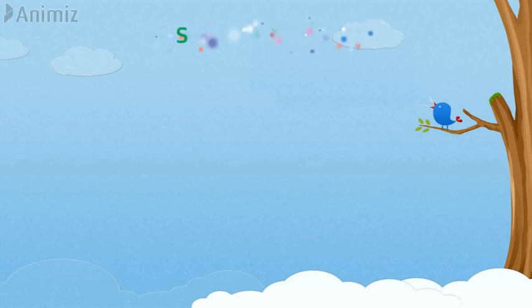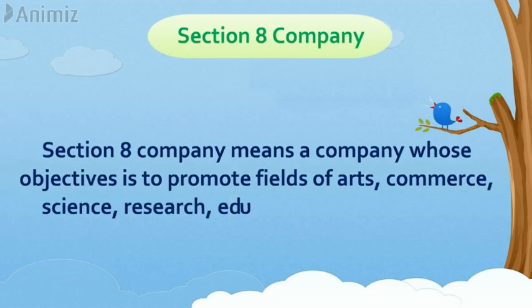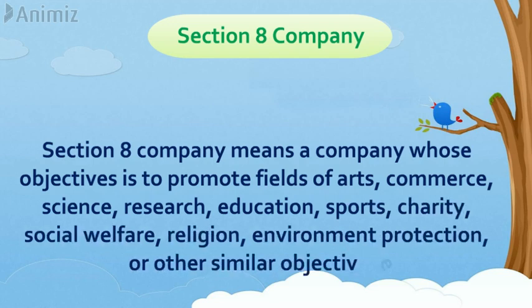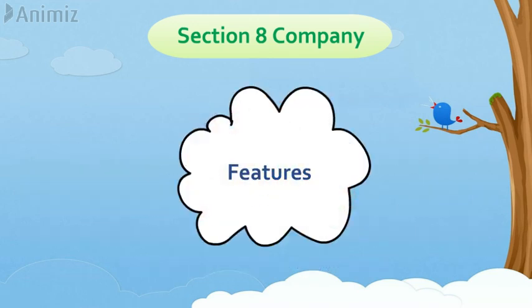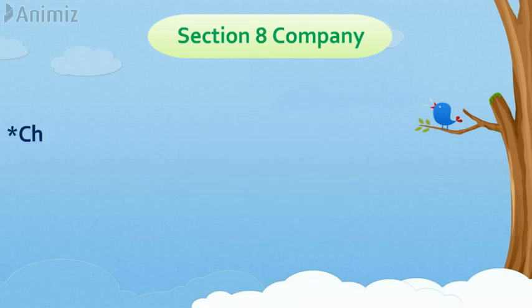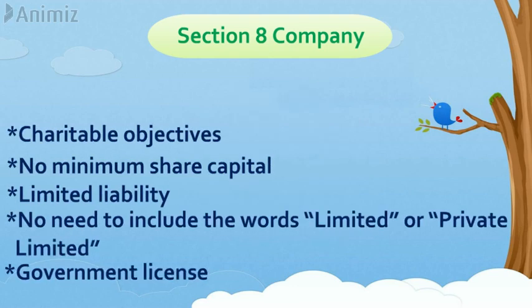Another type of company is Section 8 Company. Section 8 Company is defined as a company whose objective is to promote fields of arts, commerce, science, research, education, sports, charity, social welfare, religion, environment protection or similar objectives. Some features are: charitable objectives. Section 8 companies do not aim to make profit, their objectives are purely charitable in nature.